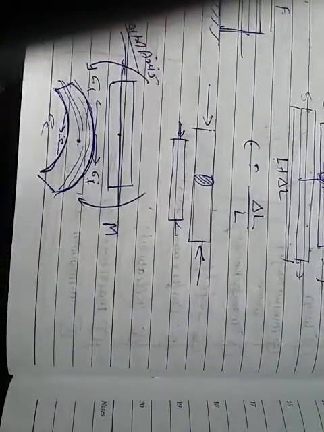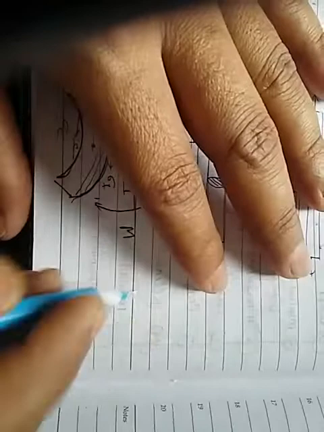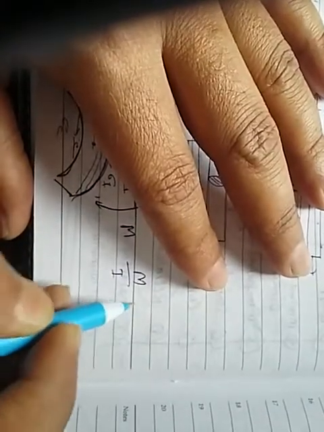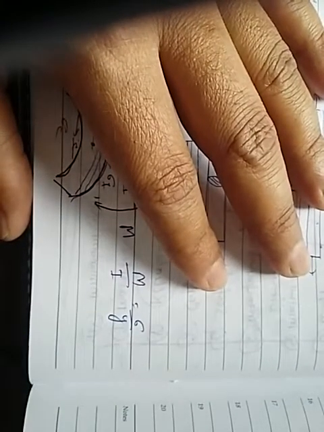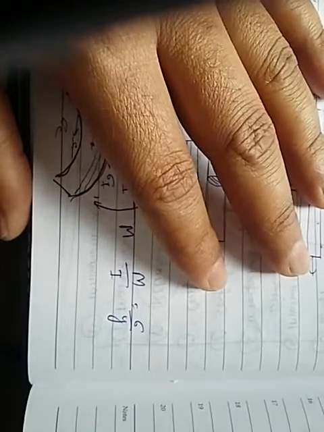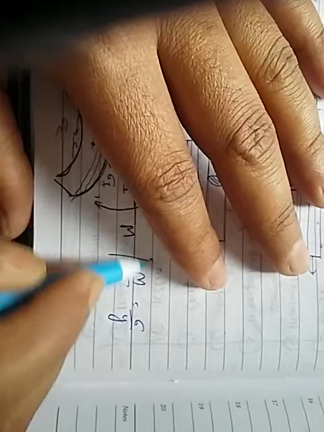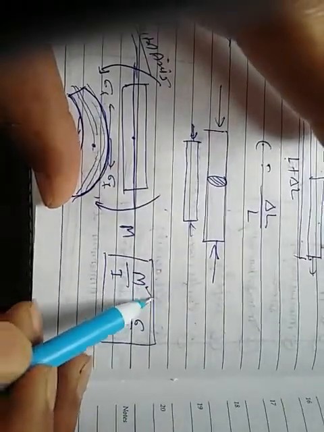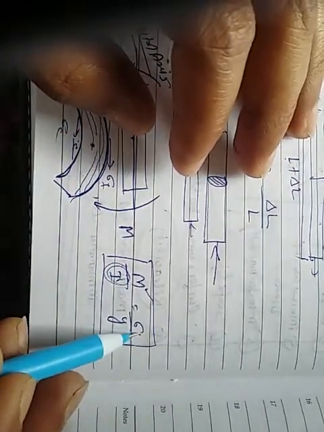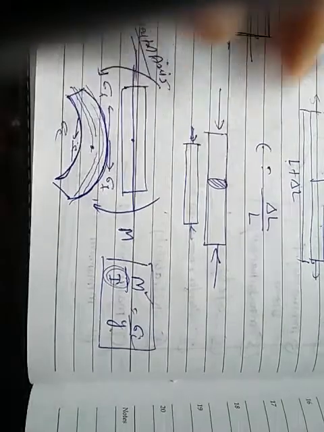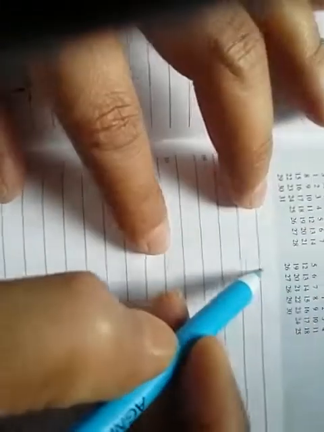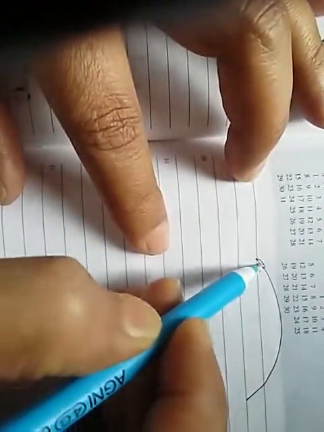और इसका जो बेसिक इक्वेशन जो हमारा यूज़ होता है वो M by I is equal to sigma by y. It's a basic fundamental equation, you must remember. Basically we use these equations: the bending moment, the moment of inertia about this axis of rotation, the bending stress, and this is the neutral axis distance. Suppose this is our material.